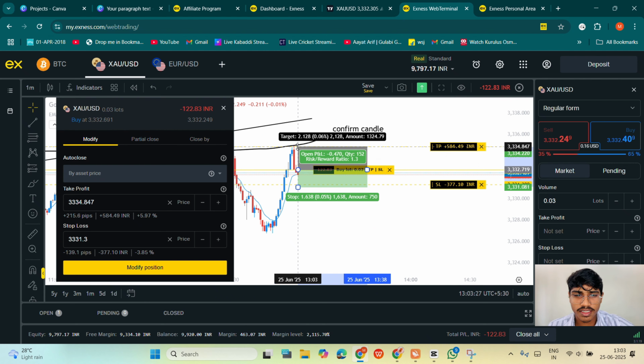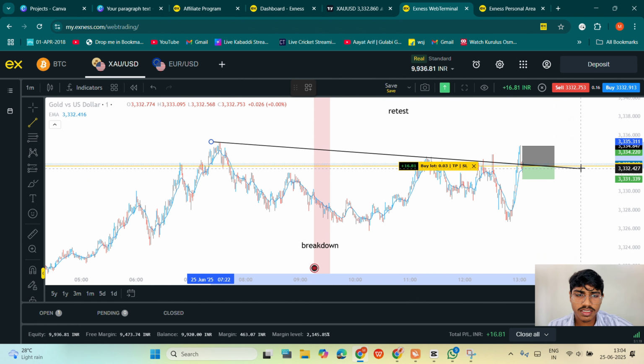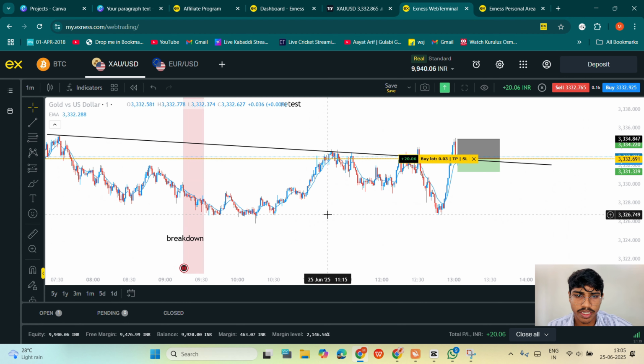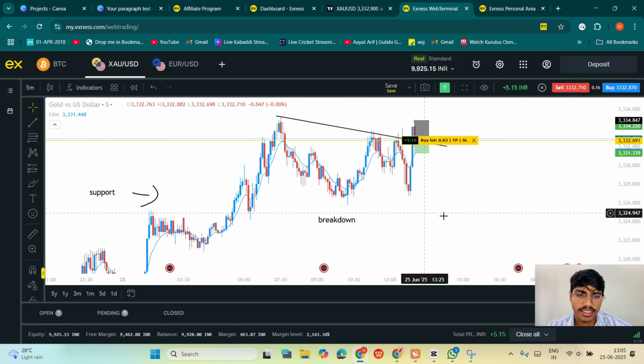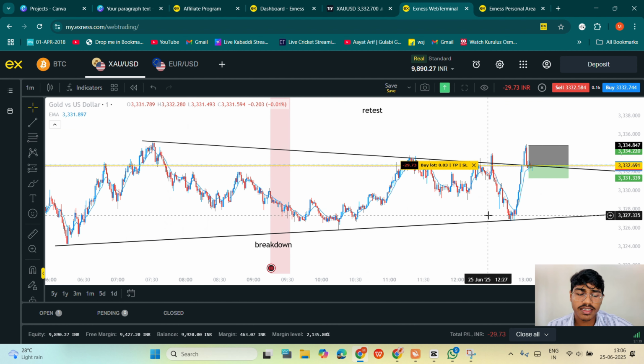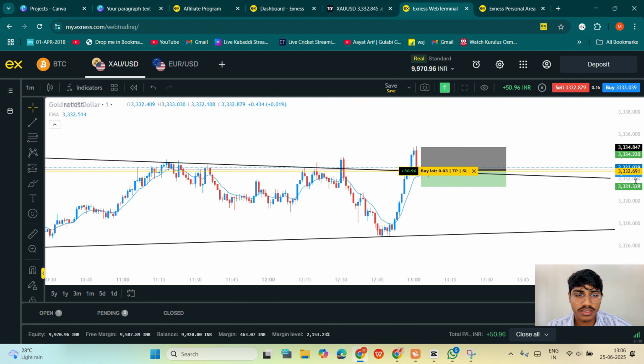So guys, as you see here, I entered a trade here. Let me tell you the reason why I entered a trade here. As you see here, market has given a breakout. This is a resistance, and market has given a breakout to this level and came for retest. I entered a trade. And why did I enter the trade here? Actually, I should not enter here because we have only one reason.